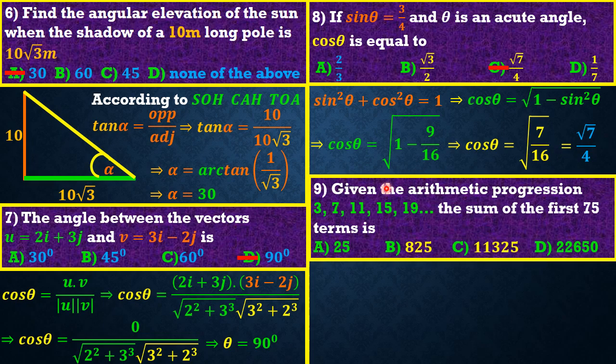Now question 9 reads that given the arithmetic progression 3, 7, 11, 15, 19 and so on, the sum of the first 75 terms is, okay, this is what we have, friends.